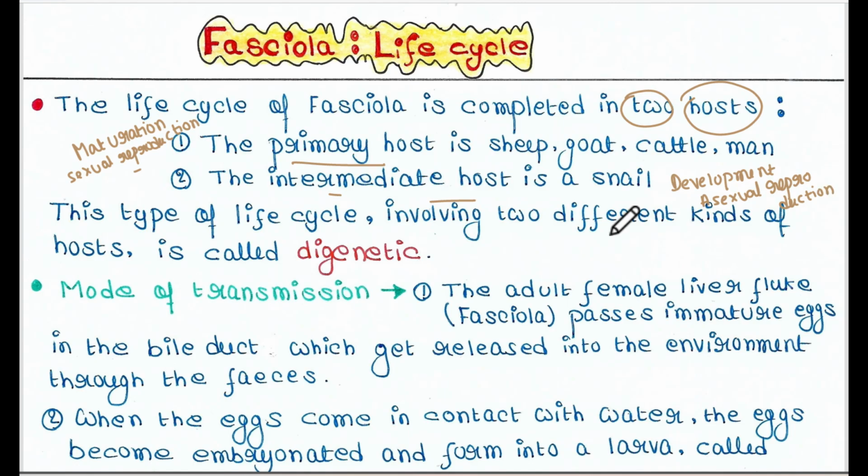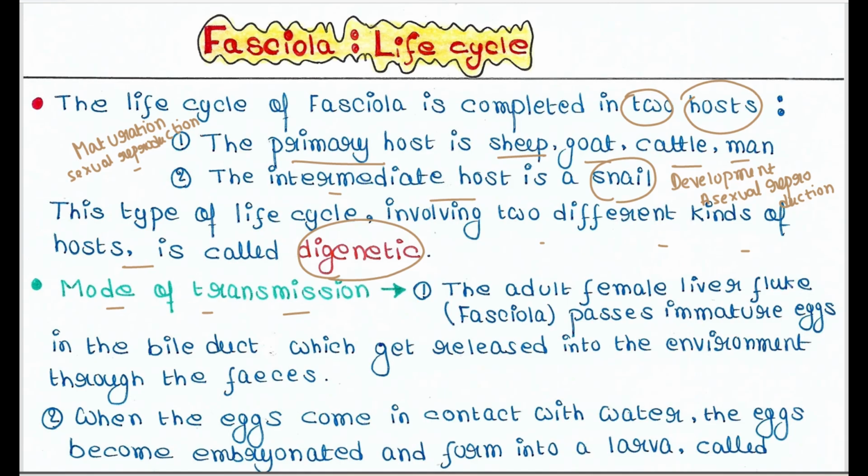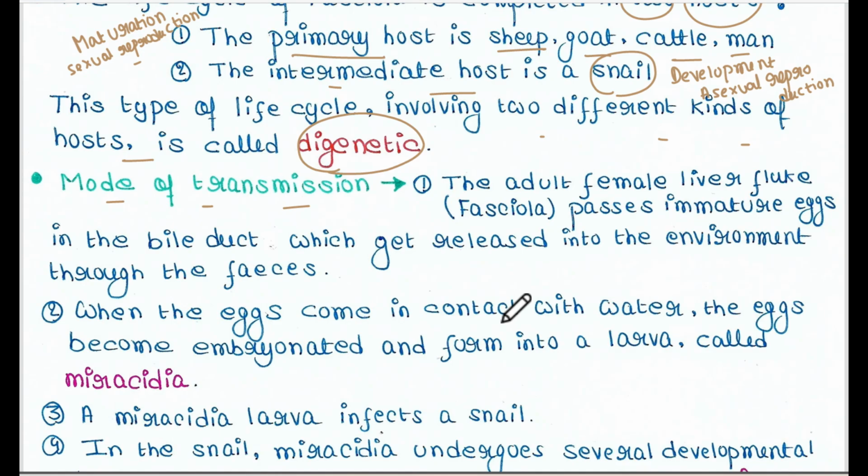Okay, so in this case, the primary host is either sheep or goat or cattle or man, and the intermediate host is snail. This type of life cycle involving two different kinds of host is called digenetic. Di means two. So we will now discuss the mode of transmission of the parasite. The adult female liver fluke or Fasciola passes immature eggs in the bile duct, which get released into the environment through the feces.